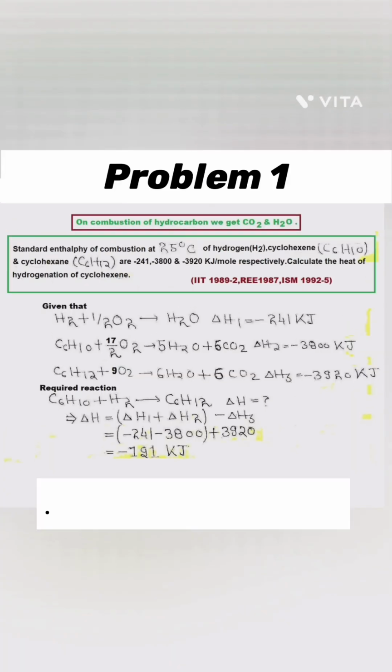Here in this problem of Hess law, we have component reactions: the combustion of hydrogen, cyclohexane and cyclohexene. Their enthalpy values are also given. The main reaction is hydrogenation of cyclohexene. Our first task is to convert the subjective statement of the component reactions into chemical reactions and then try to find out by what means we can get the main reaction. Here, when we add the combustion of hydrogen and cyclohexane and subtract the combustion of cyclohexene, we get the hydrogenation of cyclohexene, and thus using Hess law we get the enthalpy of the final reaction.